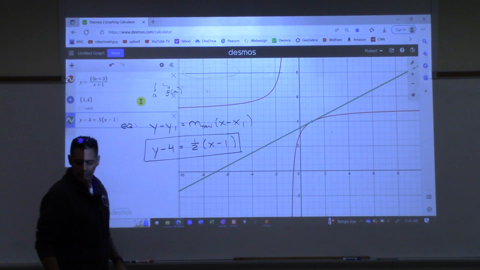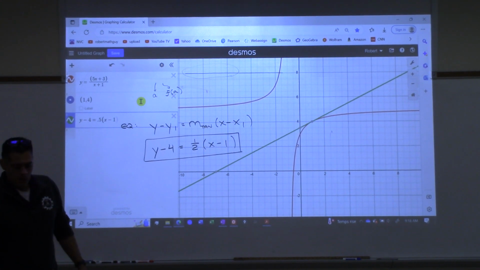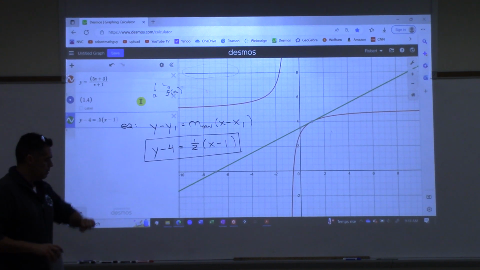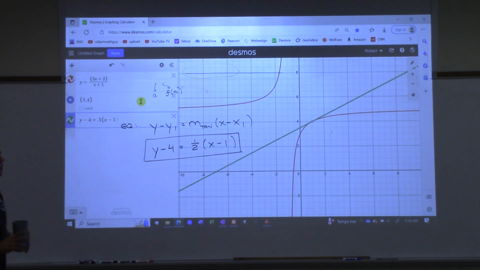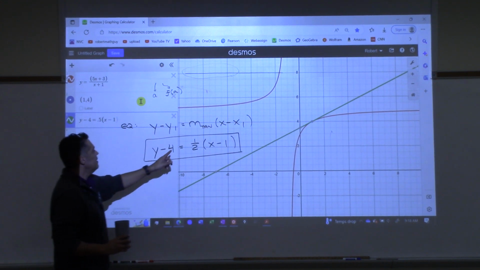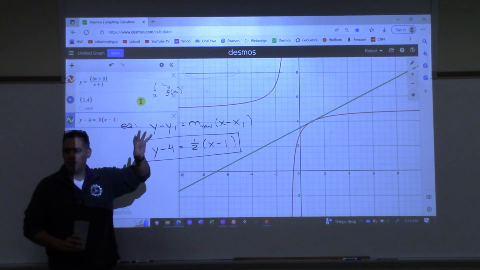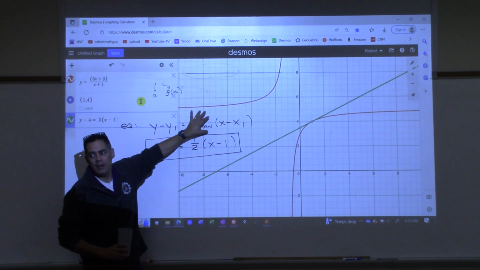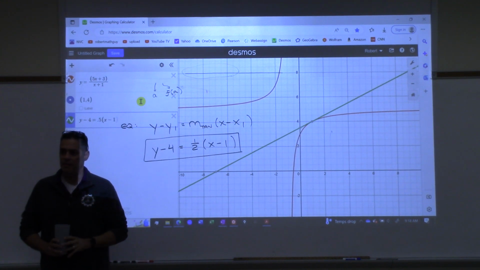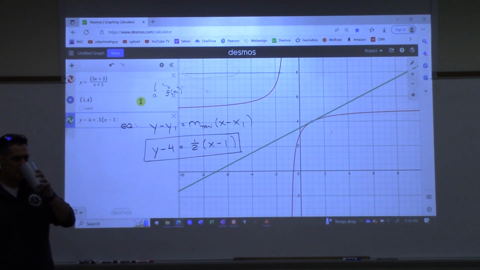Yes, ma'am? The equation we have on the board, is that the same thing as y minus f of a equals the limit? Yeah, but instead of writing this thing as a limit, I just wrote the number, right? Because we said the slope of the tangent line is that limit. So instead of plugging that whole limit in there, just plug in the number that you get. Other questions?